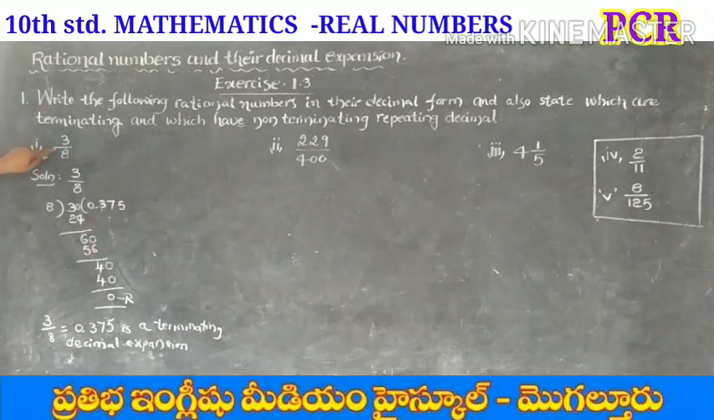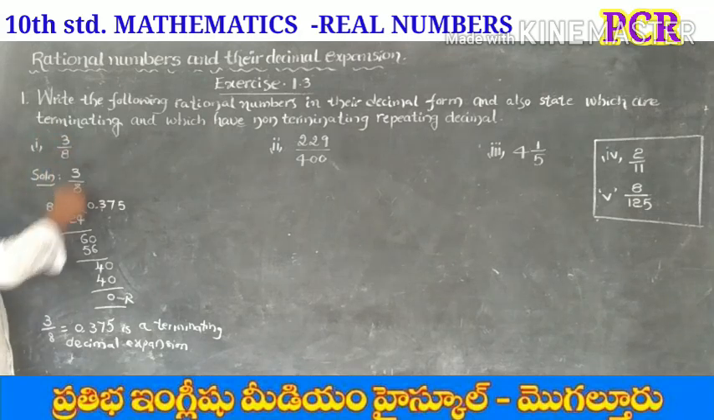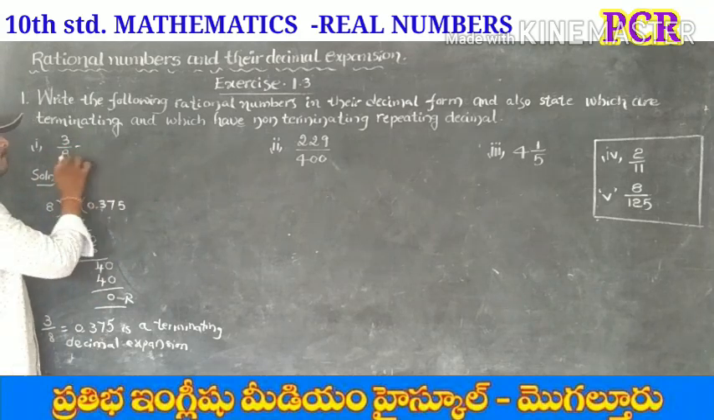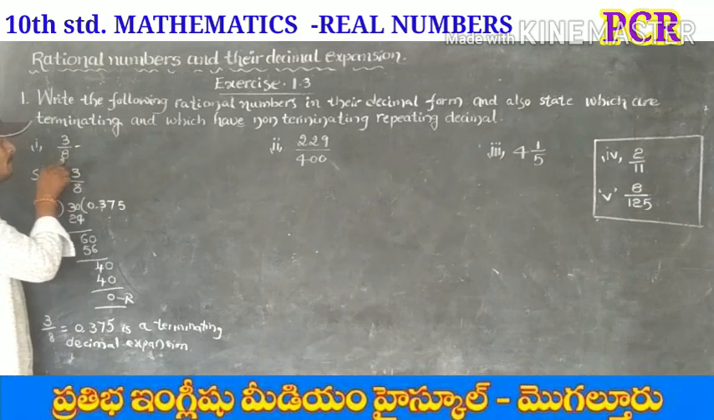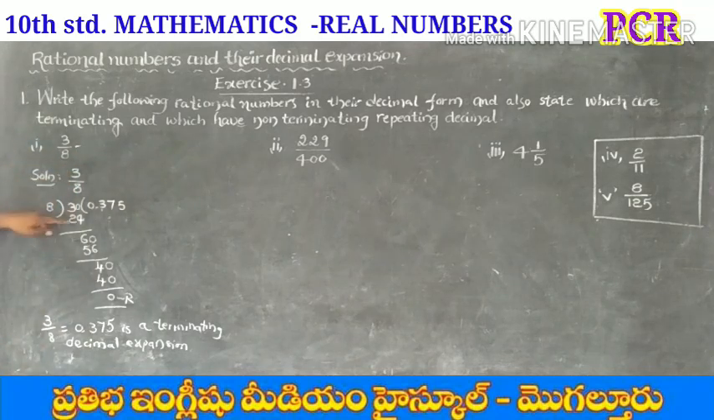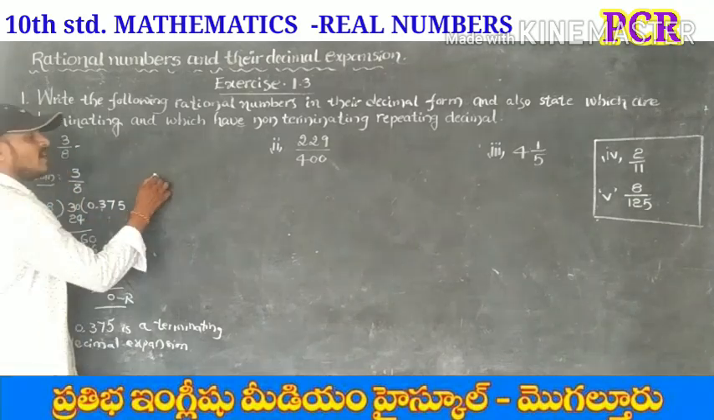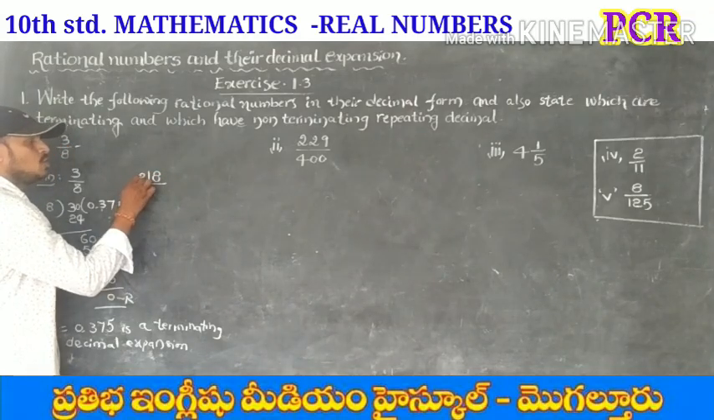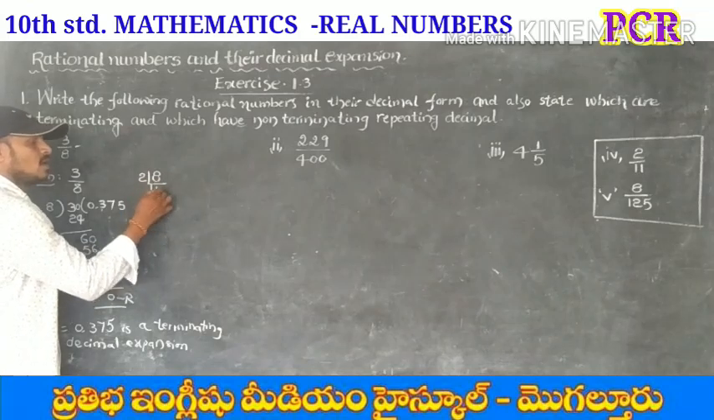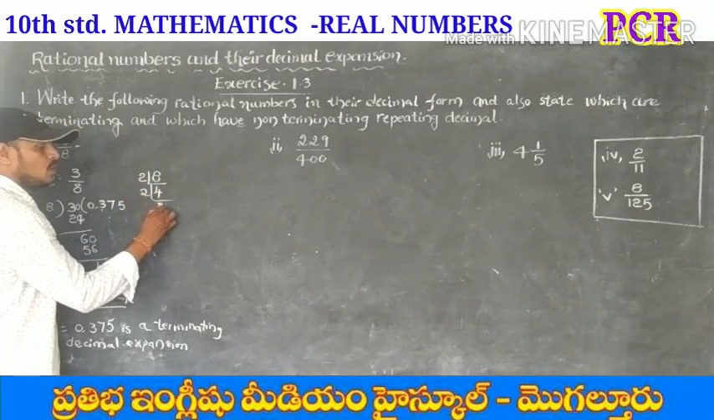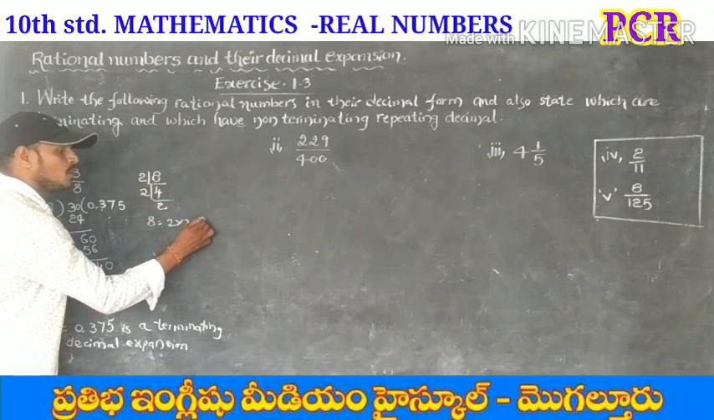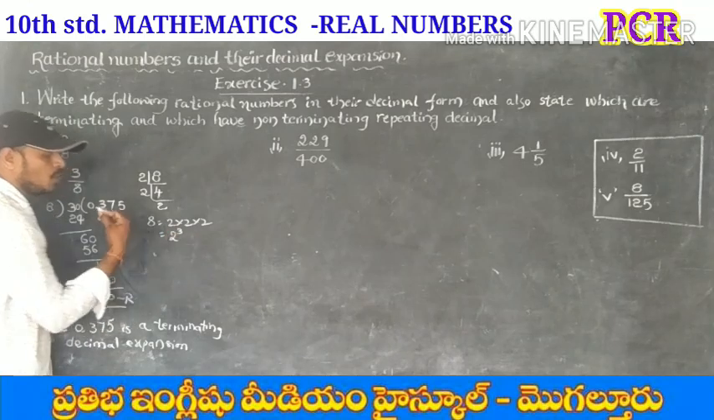Now we can conclude without dividing. Without dividing we can conclude this is a terminating decimal. How can we decide? By doing prime factorization of this denominator. What is the prime factorization of 8? 8 is 4 times 2, and 4 is 2 times 2. That's why 8 is equal to 2 into 2 into 2, that is equal to 2 cube.